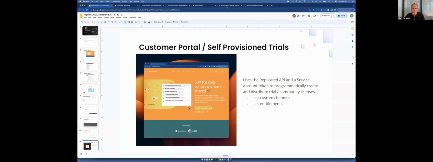So this is a custom site that we have, and when I sign up here and put this in, that will automatically generate a license. It uses the replicated vendor API to do that.